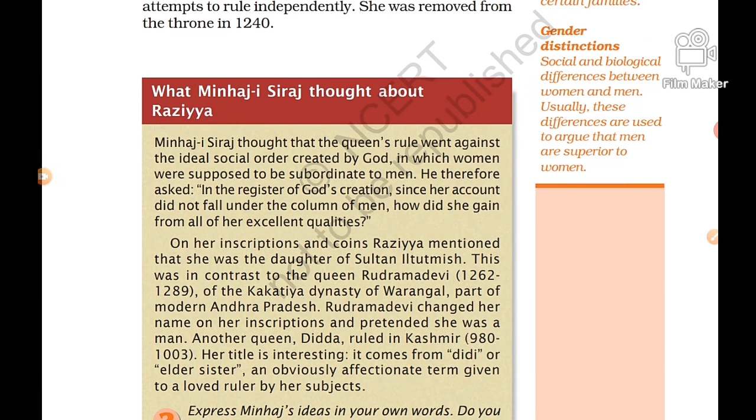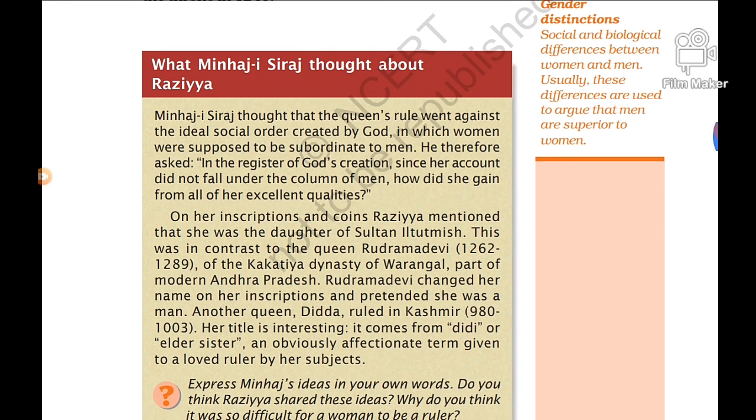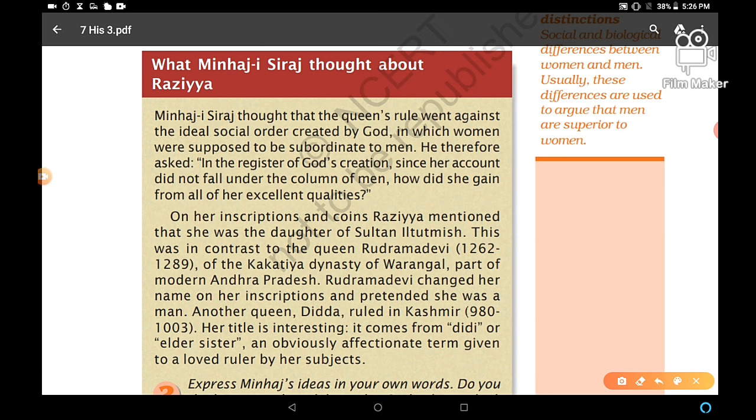What Minhaj-e-Siraj thought about Razia. Razia was a very capable ruler, as I told you. Minhaj-e-Siraj thought that the queen's rule went against the ideal social order created by God, in which women were supposed to be subordinate to men. He therefore asked, in the register of God's creation, since her account did not fall under the column of man, how did she gain from all of her excellent qualities? Means the simple way, at that time, amirs of Delhi and nobles used to oppose Razia, a woman ruler. They could not tolerate a woman ruler. They didn't want to be ruled by a woman ruler.